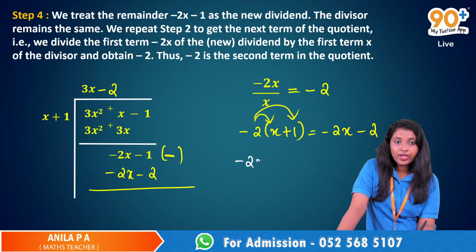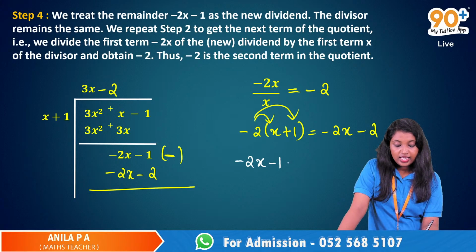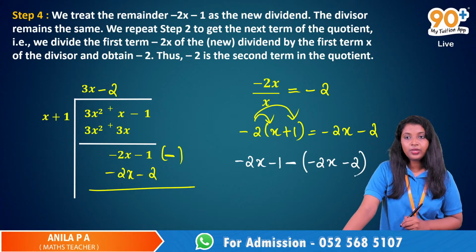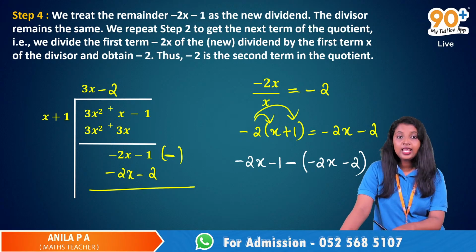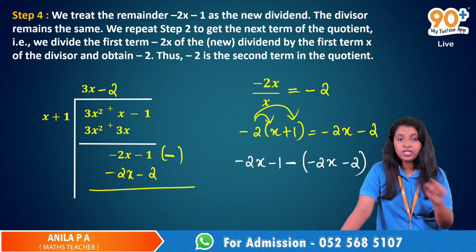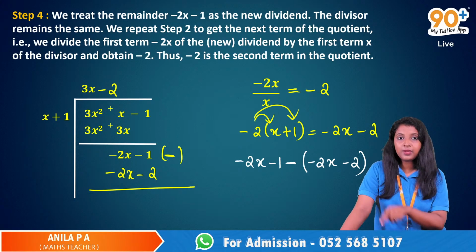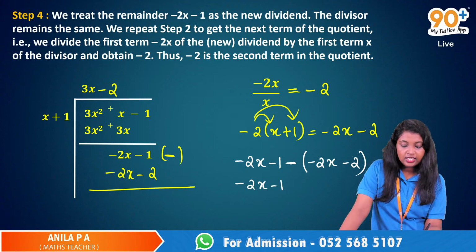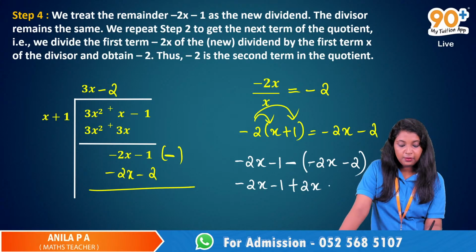Minus 2x minus 1, then we have a negative sign here, just that sign of subtraction, then minus 2x minus 2. So it will be minus 2x minus 1, then negative into negative will be positive, so plus 2x, then plus 2.